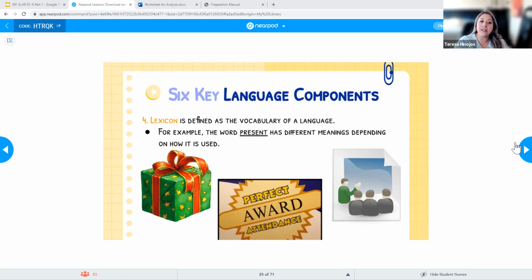So this is something that students have to learn, the lexicon of the language, the vocabulary of a language. And especially in English, there are different ways of saying words and different meanings, so it gets a little challenging.